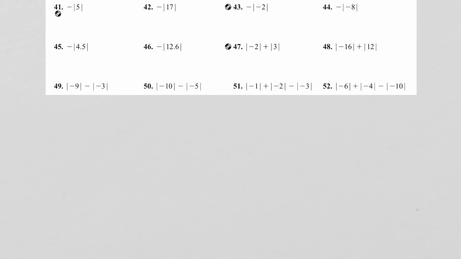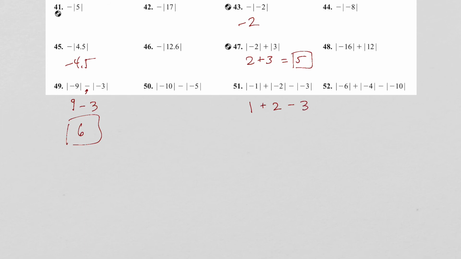Okay, we're doing number 43. This portion here is positive 2, but then when we tack on that, we get negative 2. This portion here is a positive 4.5, but we tack on that and we get negative 4.5. This is a positive 2 plus a positive 3, which is 5. This is a positive 9 and then minus a positive 3, so that's a 6. This is a positive 1 plus a positive 2 minus a positive 3. Well, 1 plus 2 is 3, minus 3 is 0.